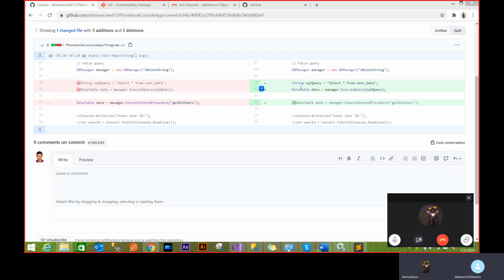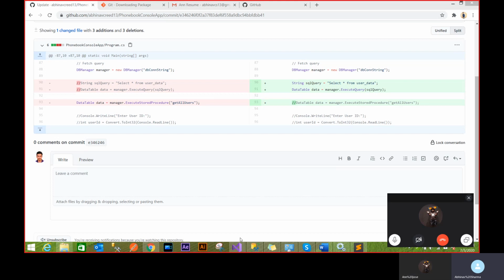So if you think from a perspective that there are 100 people contributing this code, who is committing what, who is doing what change, I can all see here. This guy has been changing this file, this guy has been doing that. And this is on a server side, so anybody can always revert back to previous code. Imagine you did some change, everything is breaking apart. Now you want to go back. How will you do that if you don't have GitHub? I can always revert back to a previous file.